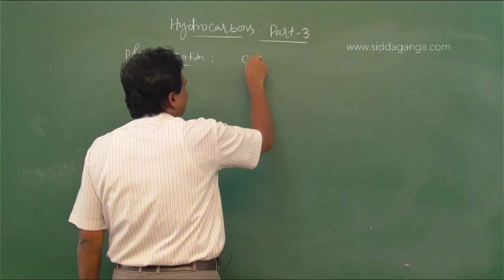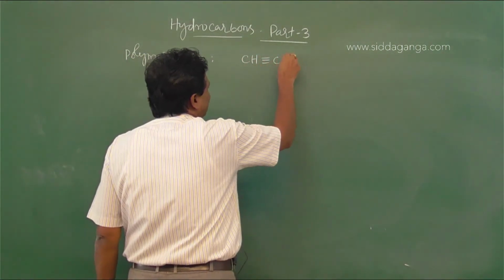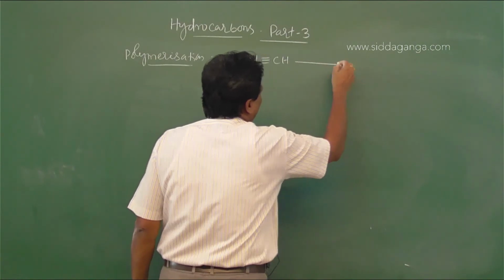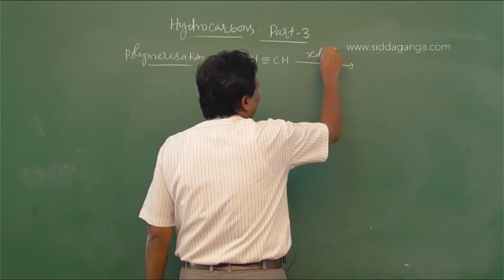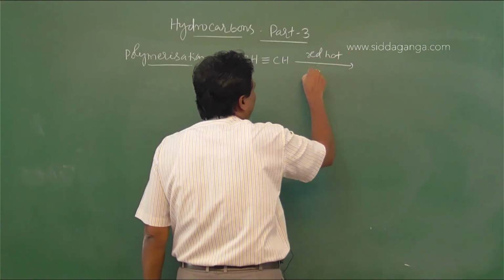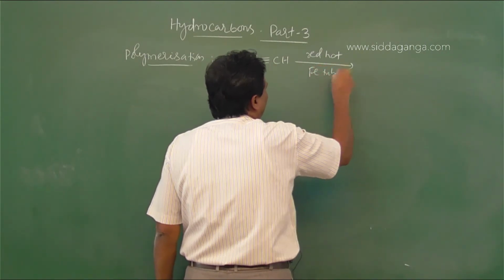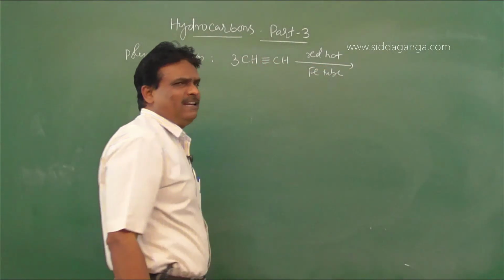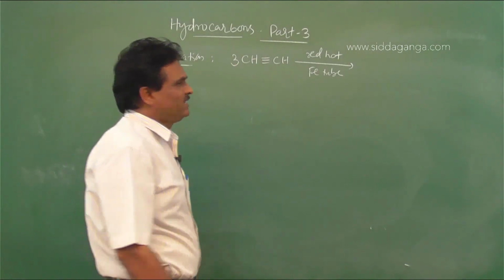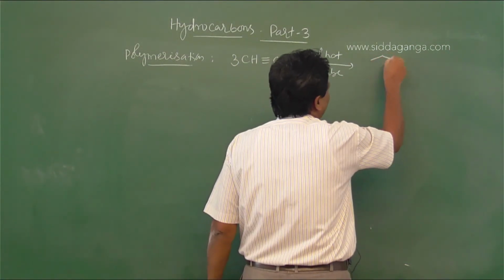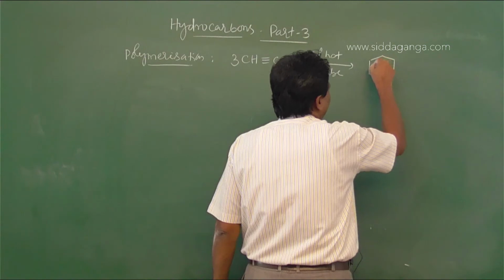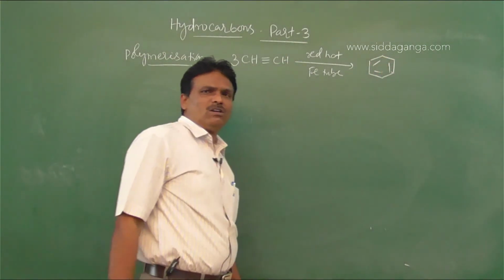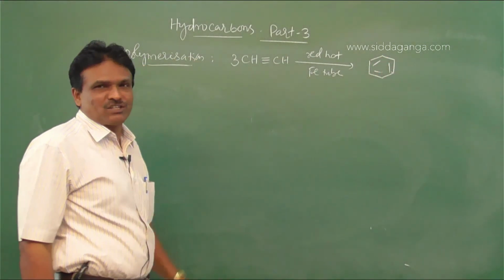So acetylene, CH triple bond CH, is passed through a red hot iron tube. Three molecules of acetylene undergo polymerization to form benzene, C6H6. So it involves cyclic polymerization.